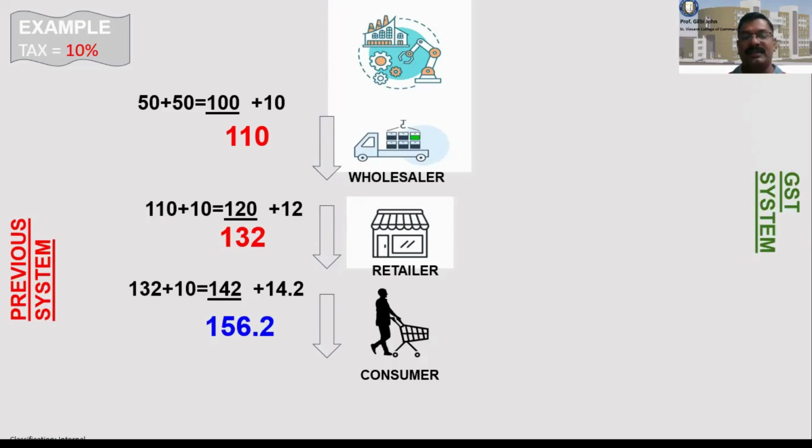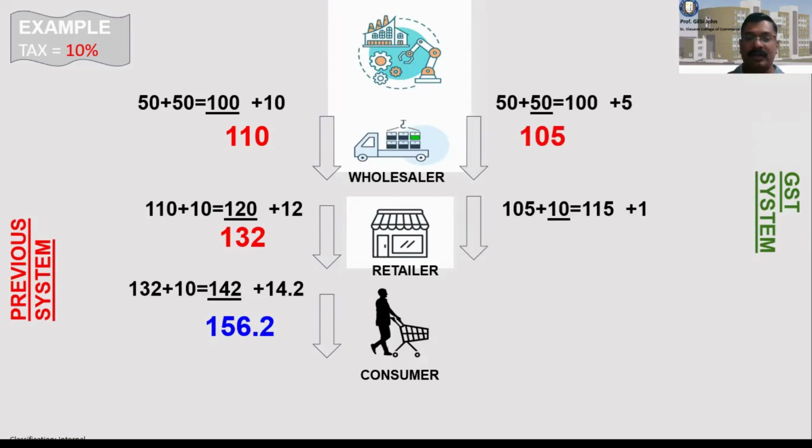So from the point of manufacturer to the seller, the cost has gone up to 156.2. Now, when we talk about various aspects of GST, we will tell you who is paying how much and to what extent that person will be paying. What is the advantage of it?